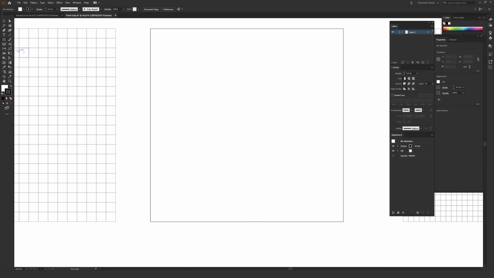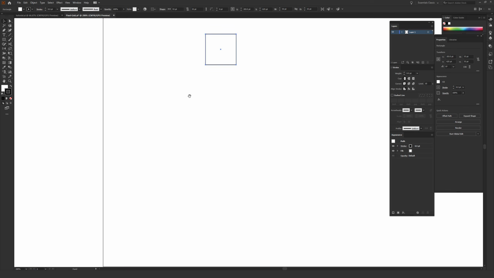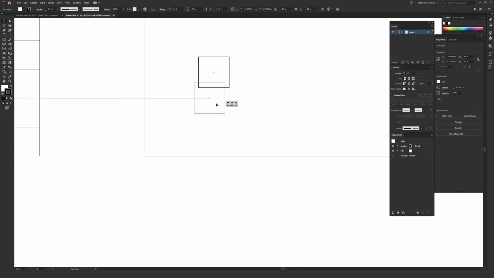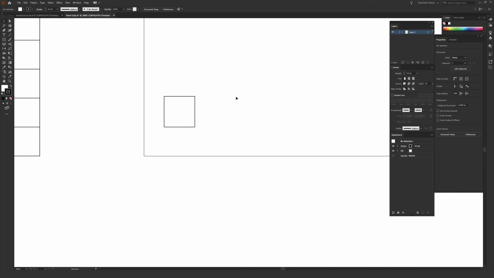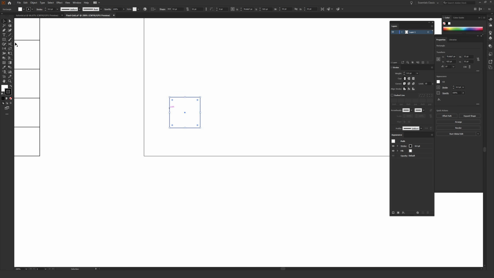So once you have the rectangle tool selected and your fill color white and your stroke color black, just click, hold, and drag your mouse while holding Shift to draw a perfect square. And this will serve as your very first pixel. And I'm just zooming in by hitting Control+ on a PC or Command+ on a Mac, which is a helpful thing to know. And then what you want to do is use the black arrow, which is called the selection tool, to select your square that you've made.